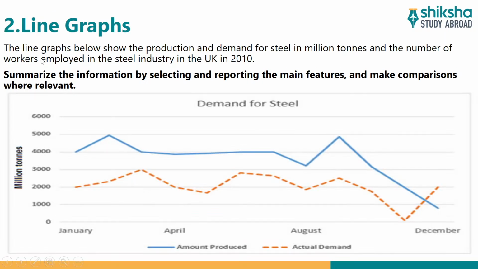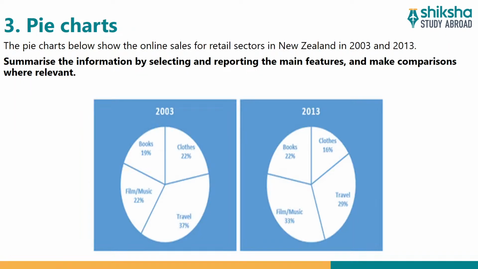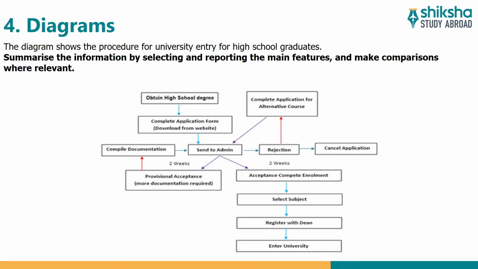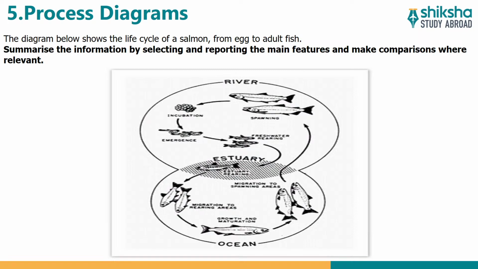If we talk about line graphs, then line graphs will be, of course, and there will be several lines where you'll have to make a comparison. If we talk about pie charts, then definitely we know what are pie charts. This is what it looks like. We also have kinds of diagrams, so it can be in the form of anything, like here it is in the form of a flow chart. Okay, it can be a diagram like this, process diagrams. This is another kind of report. So here, for example, it's a baby fish, and then how it is converting into a bigger fish. So all the process has been given here.